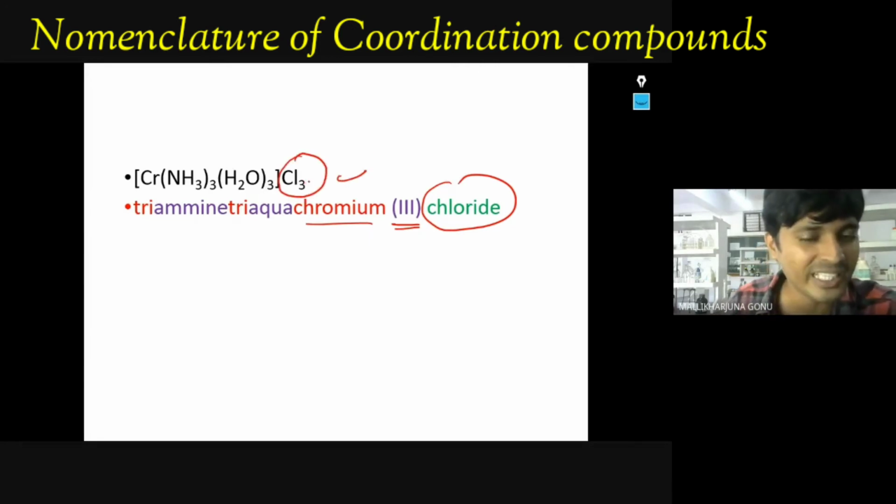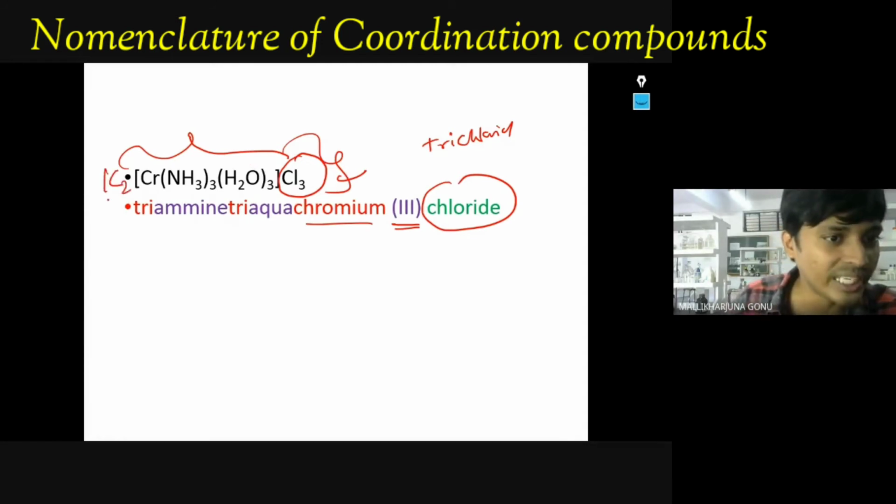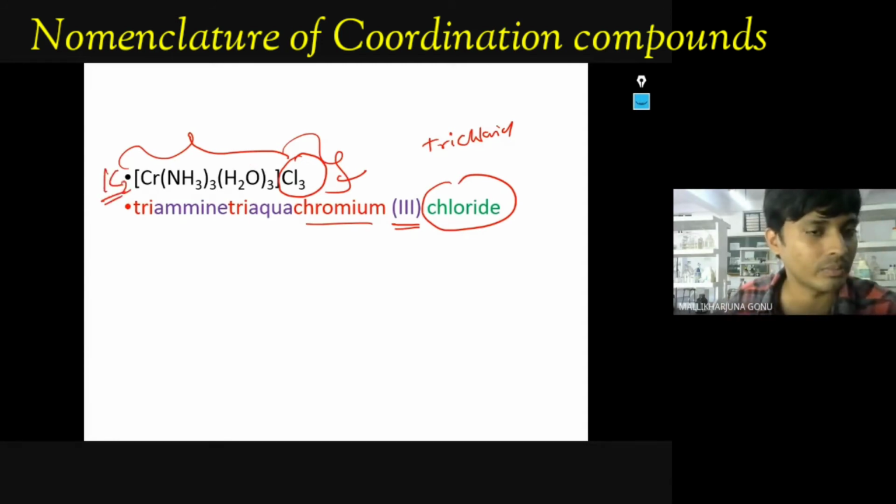For example, here 3 is there, but no need to write trichloride. No need, because this is not our coordination compound. This is the coordination compound, there you have to focus on tri, di, whatever. If for example in the cation K2 is there, no need to write dipotassium. Potassium you can write simply. If Na2 is there, sodium you can write.